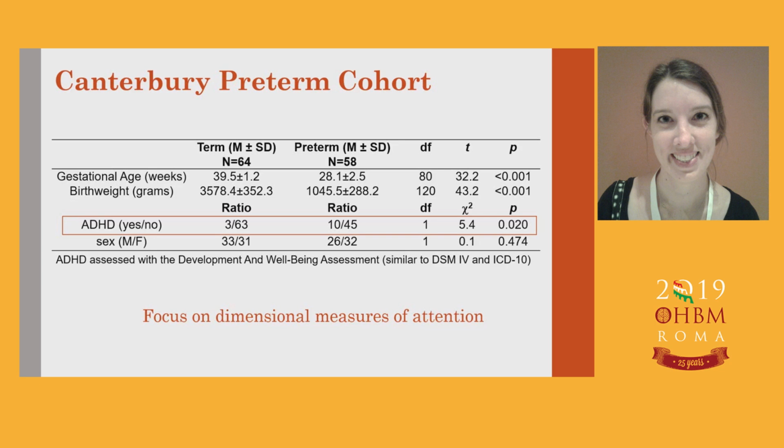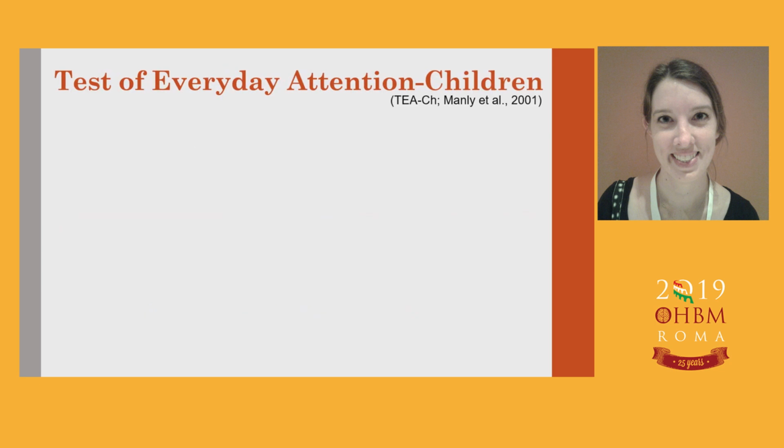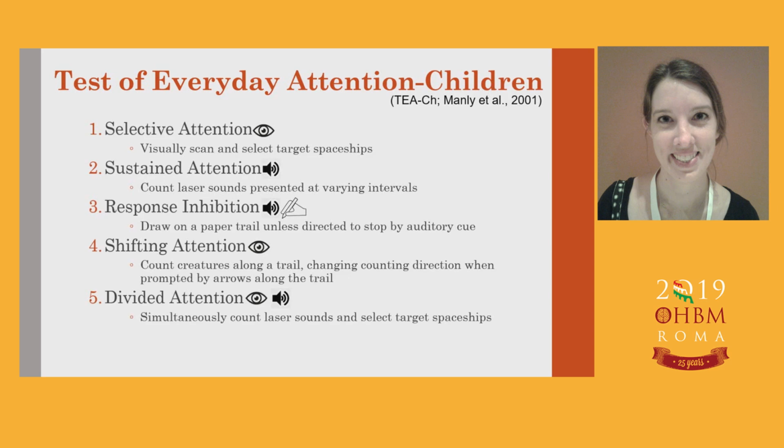To dimensionally measure attention, we use the Test of Everyday Attention for Children, which is a spaceship-themed attention task that uses various auditory and visual stimuli to index several dimensions of attention. Now, this is many different dimensions of attention, and for parts of this talk, I'm only going to focus on the last two, which are the more cognitively demanding of them. These are shifting and divided attention, which are thought to index attentional control.